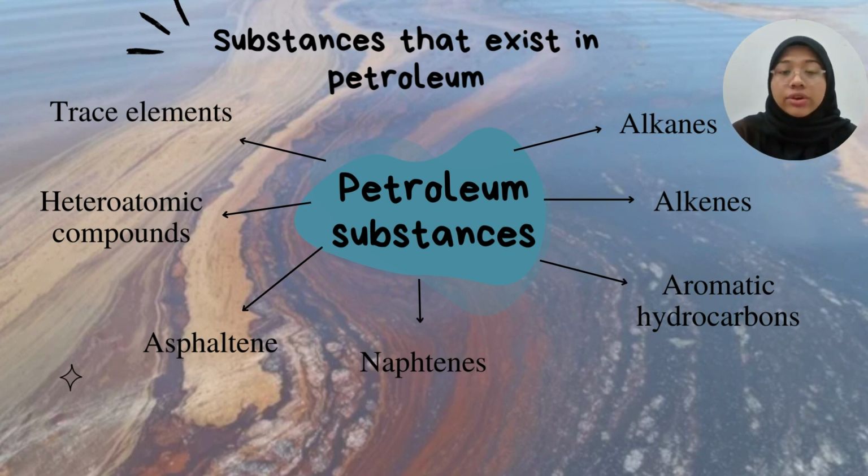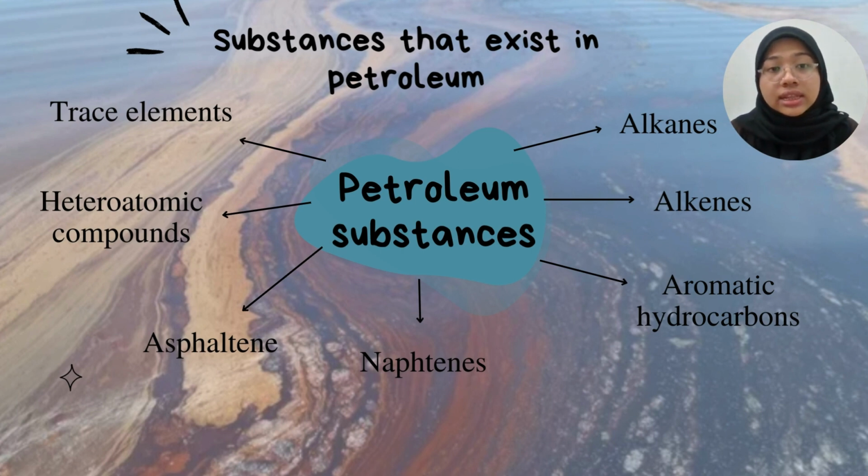Next, alkenes or olefins. They are unsaturated hydrocarbons containing a double bond between 2 carbon atoms. They are found in gasoline and contribute to octane. However, they must be limited to avoid an increase in ozone-forming potential. Next, naphthenes are a class of cyclic aliphatic hydrocarbons and an important component of liquid petroleum products. An example of naphthenes is cyclohexane.